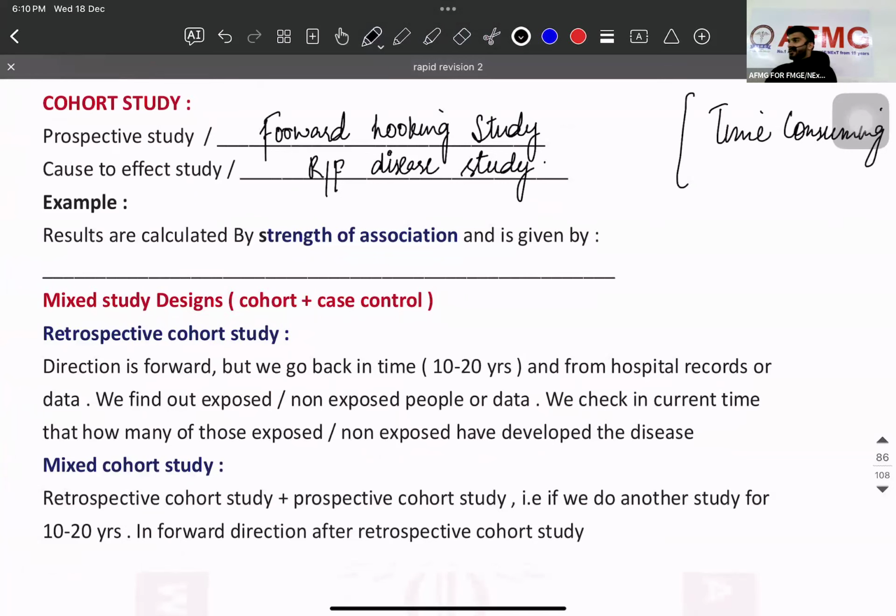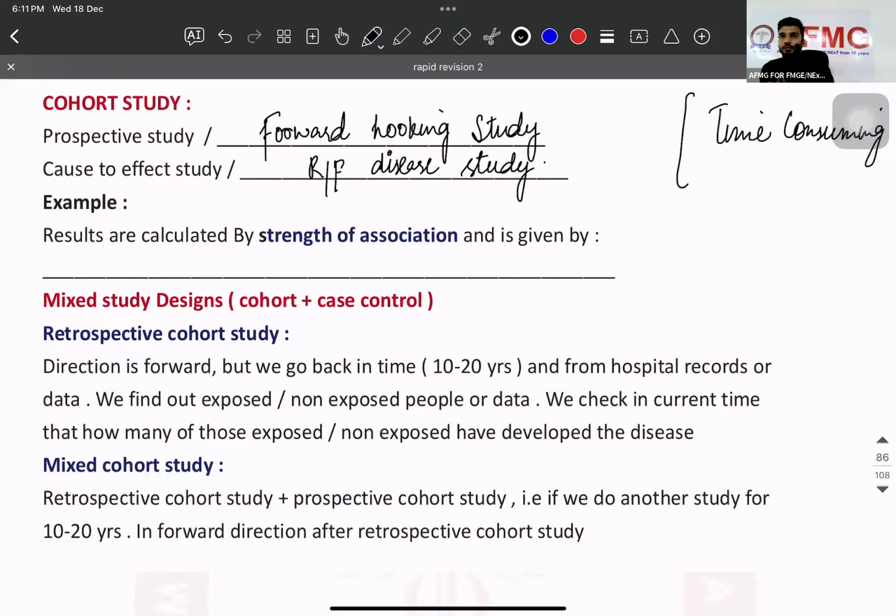Is that clear? Now, sometimes you have mixed studies, control and case, दोनों साथ में. Now, first we have retrospective. Direction is forward, but then on the same study you come backward. That is called as retrospective cohort. Are you getting my point? From 2024, I'm going 2029. From 29, I'm going 2018. This is called as retrospective. Then what is a mixed cohort? 2025 to 29, 29 to 2017, then again from 17 to 2040. Forward, backward, forward, mixed cohort. Forward, backward, retrospective cohort. That means you're doing study, same चल रही है.